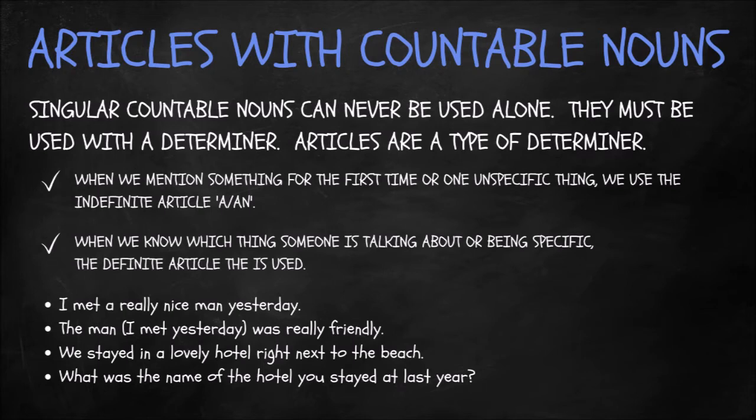It doesn't start with a vowel sound, so we don't use an. But then we do say something like an hour, because although it's written with an H, the H is silent. Hour begins with a vowel sound, hence an hour. So it's all about pronunciation and not spelling when you decide whether you need to use a or an. I hope that's clear. A lot of people get confused with that.